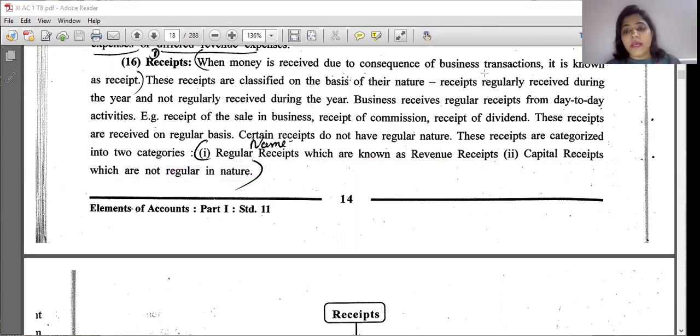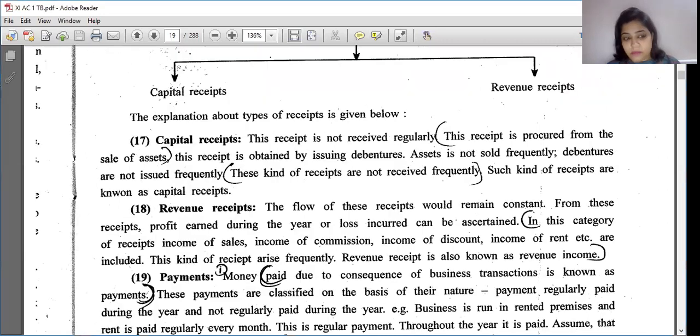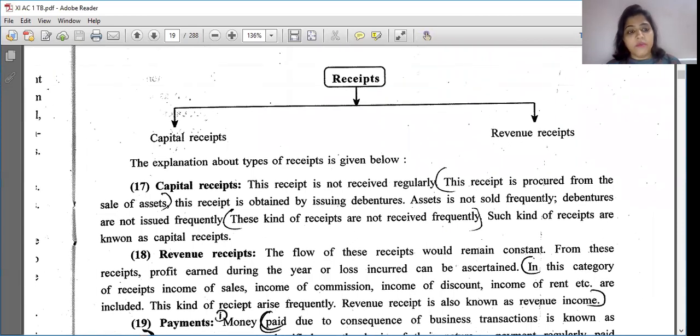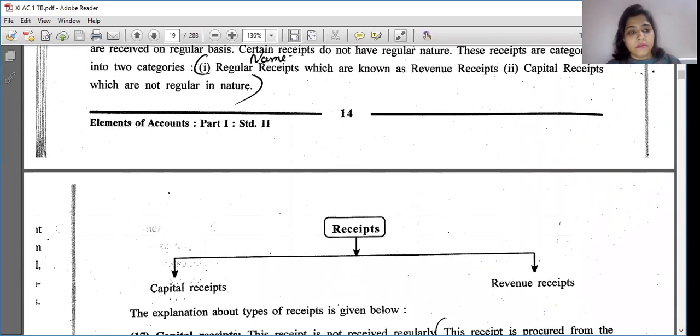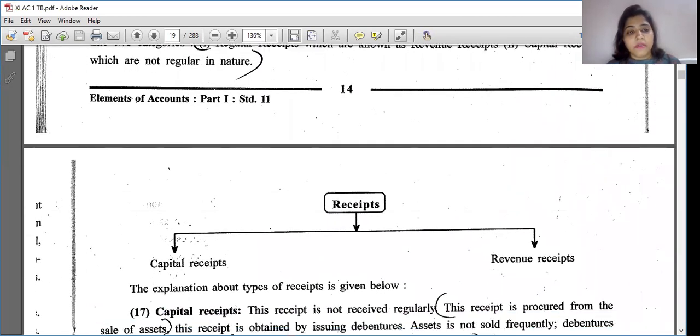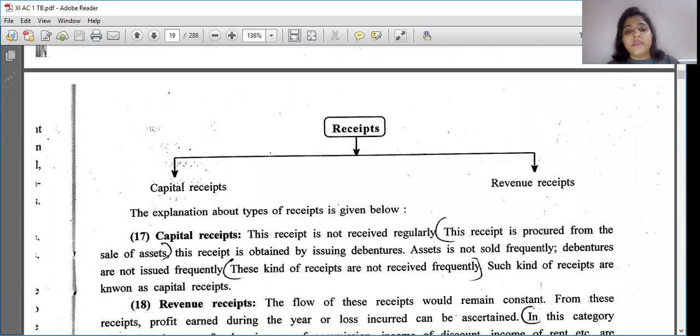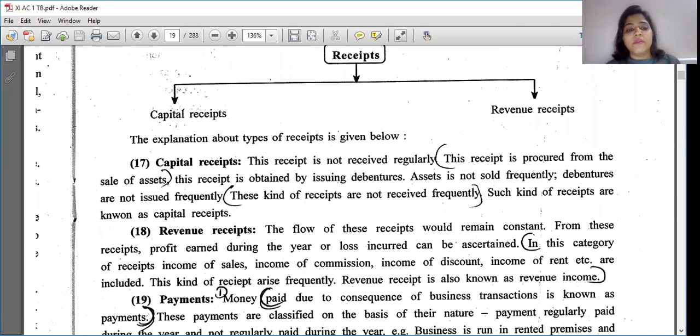They are also of two types, revenue receipt and capital receipt. You can see here a chart that shows receipt, capital receipt and revenue receipt. Capital receipt is not received regularly, as I said earlier.